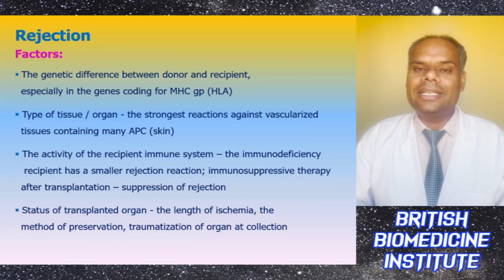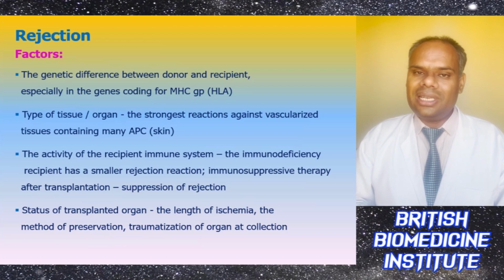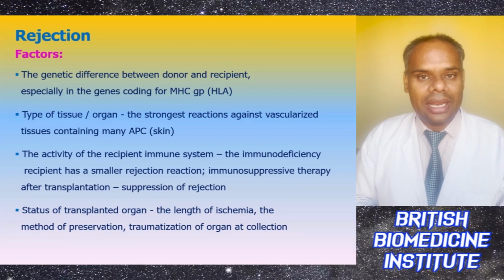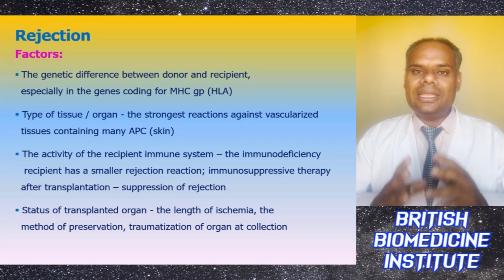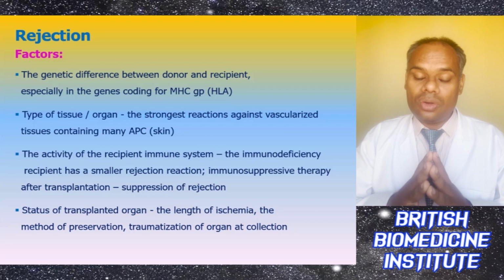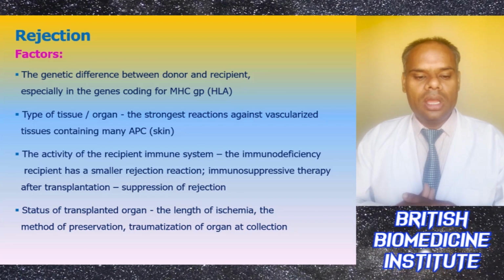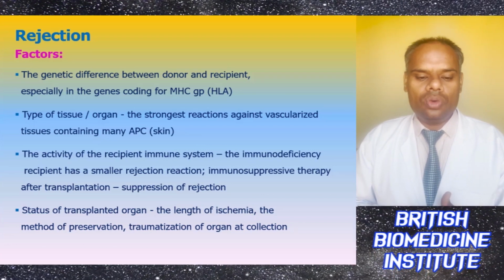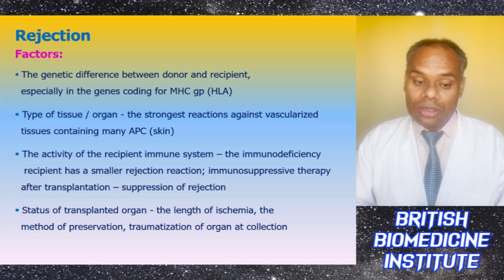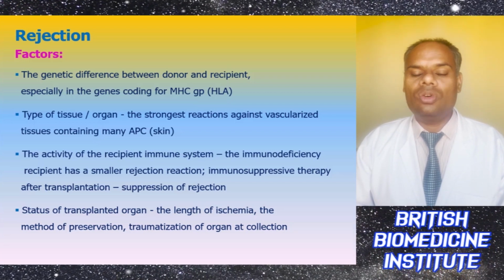Now comes the rejection factors. Basically, the genetic difference between the donor and the recipient, especially in the genes which code for MHC or HLA, plays an important role. The type of tissue and organ also matters, like the strongest reaction against vascularized tissue containing many APCs, or skin.